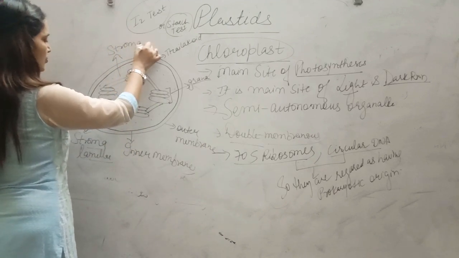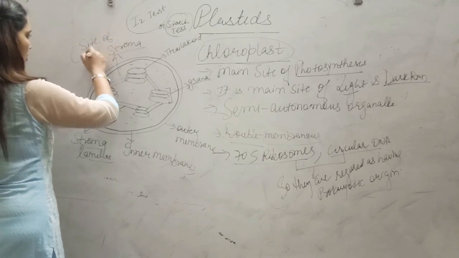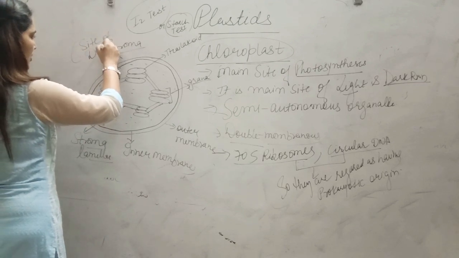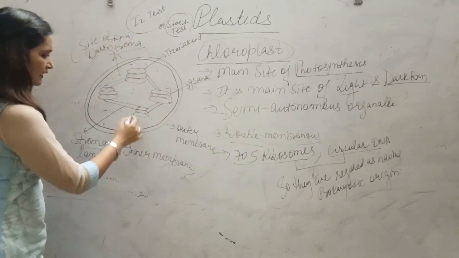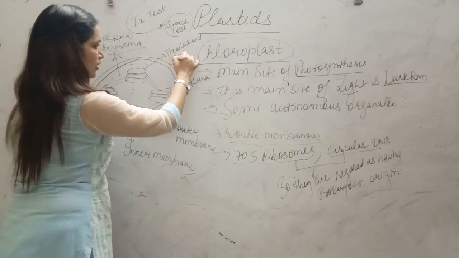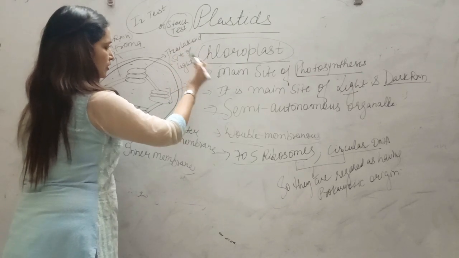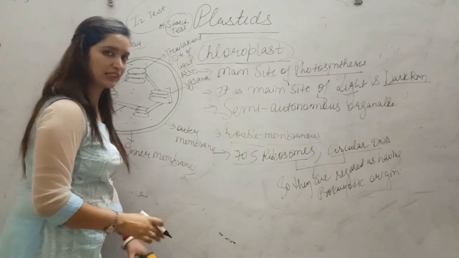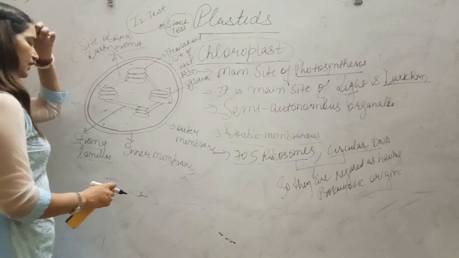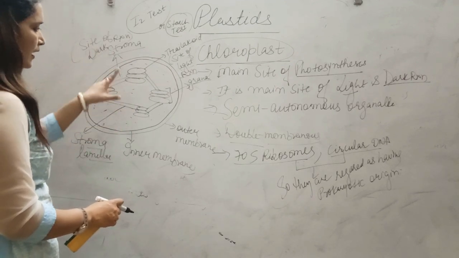Stroma. Students, this stroma is the site of dark reaction. Site of dark reaction that occurs in night time. And this thylakoid, this is the site of light reaction. We will do what is light and dark reaction when we do the chapter of photosynthesis. Alright students. Now you have cleared the diagram of this chloroplast.